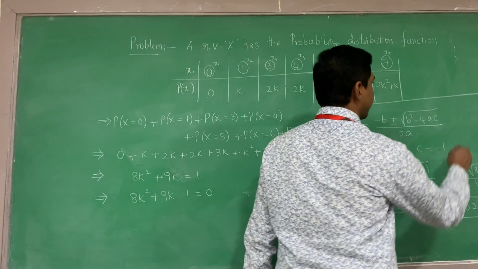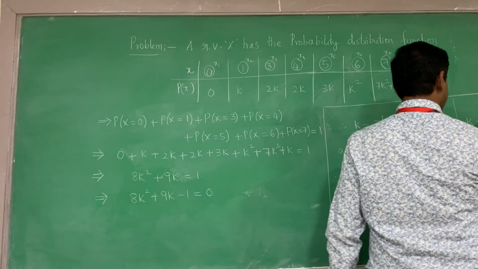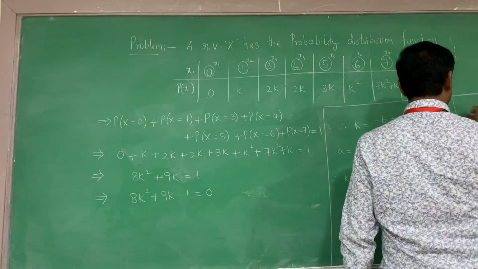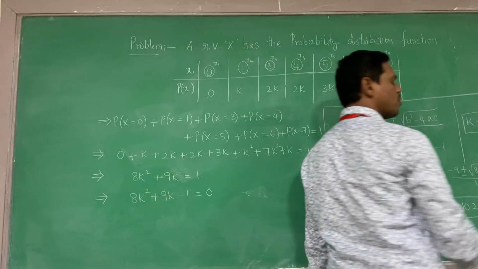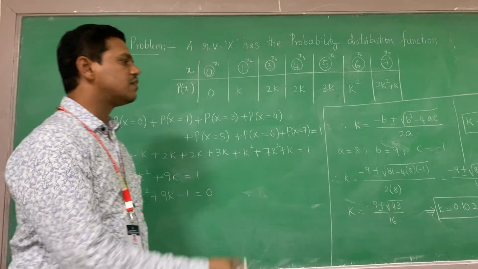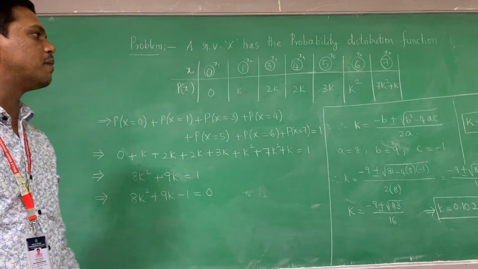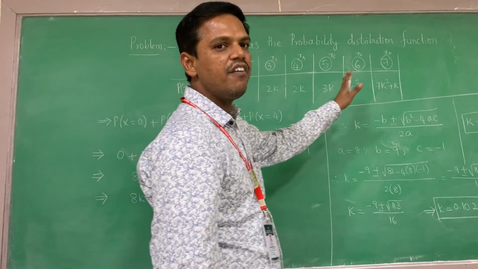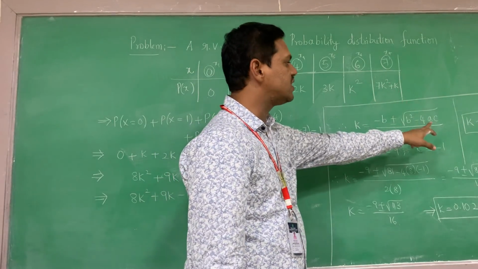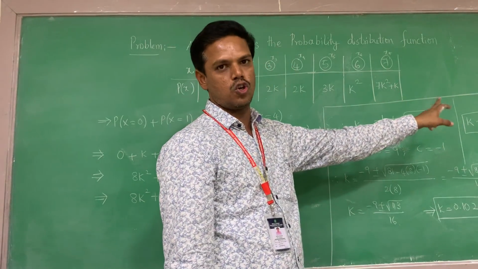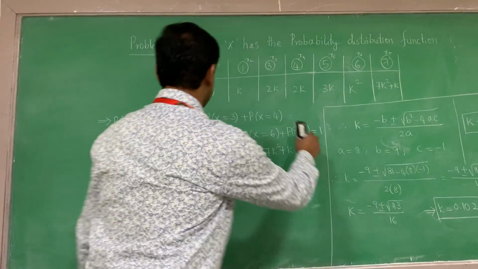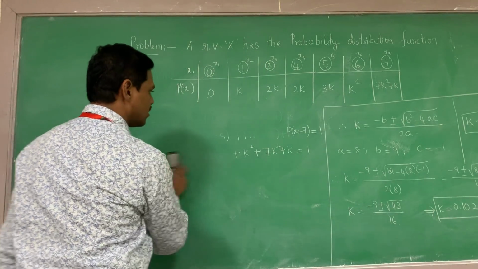Therefore, the value of k is 0.102. I think that it's a very simple problem. In this problem, since it is a discrete random variable, we calculated the value of k, which is defined as 0.102. Okay. Now for the second one, I think the third point.